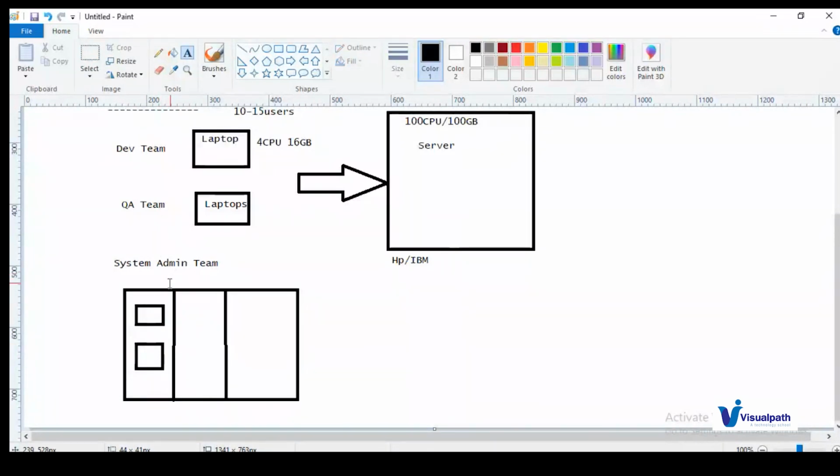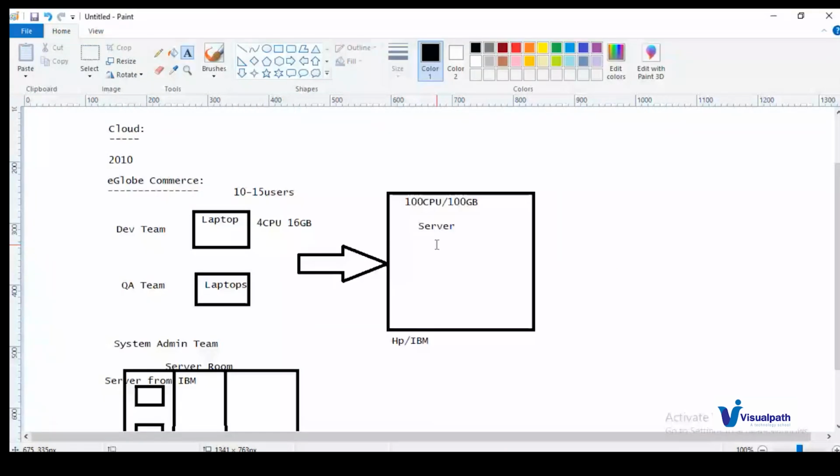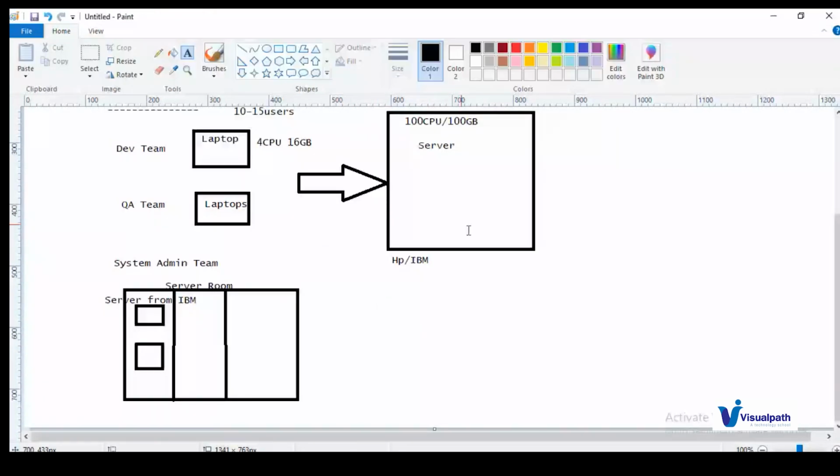Like a server room. So this is my server room. Inside the server room, I'll have my VM, which is a server from IBM. We need this kind of setup to maintain these servers. So you can simply purchase the server from IBM and deploy it. Before deploying, we need to maintain this server.